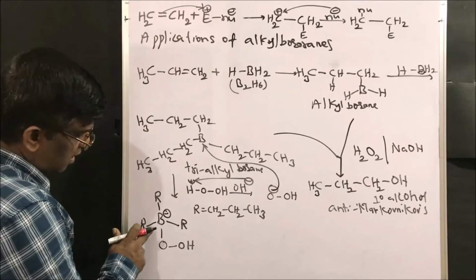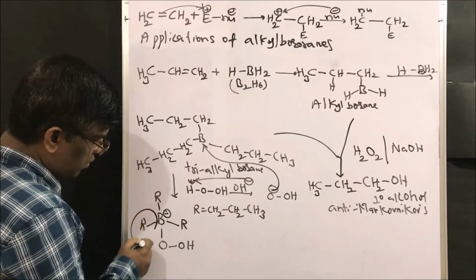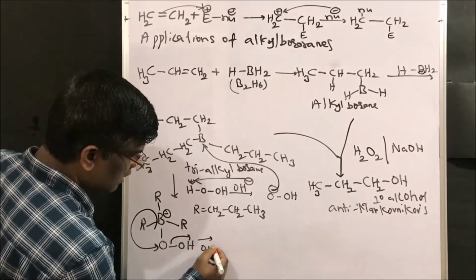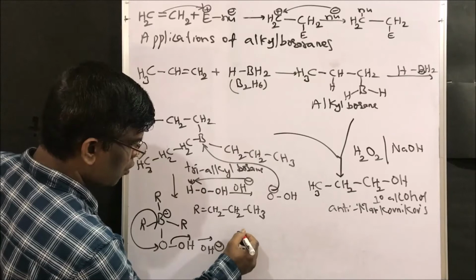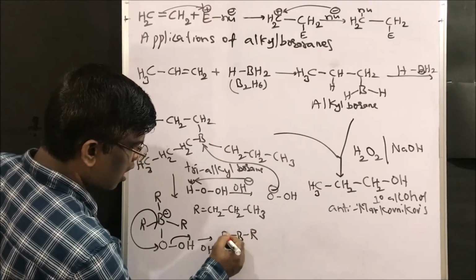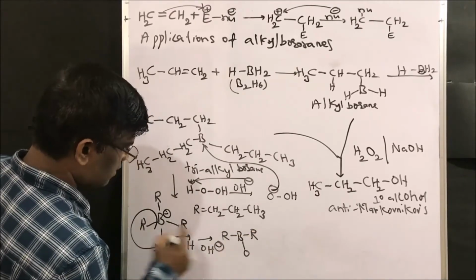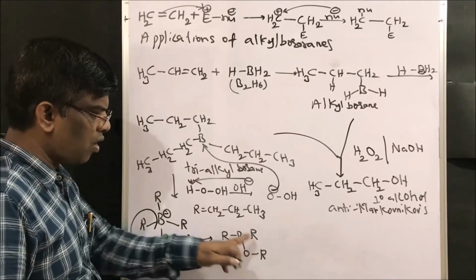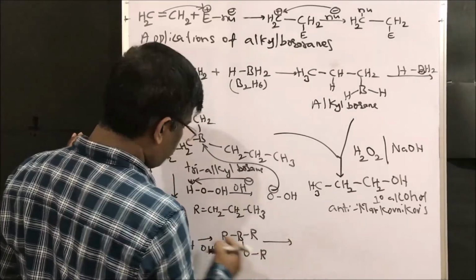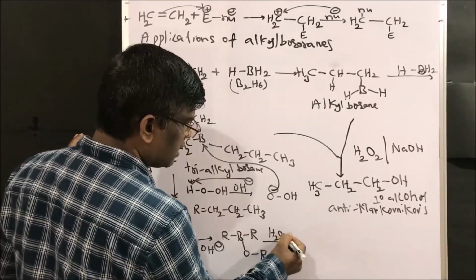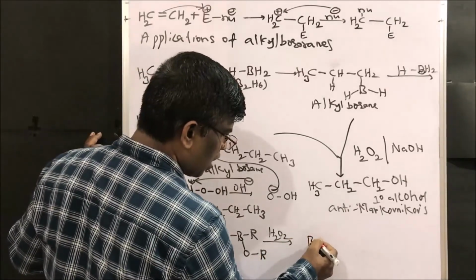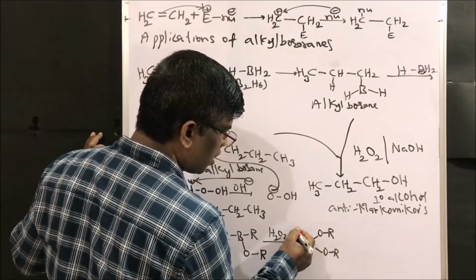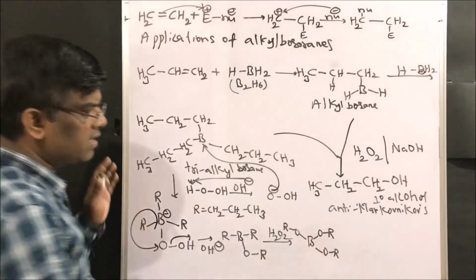This alkyl group will migrate onto this oxygen, and the OH is lost, to give boron with OR. Similarly, these two R groups are also replaced using hydrogen peroxide, to give B(OR)3.